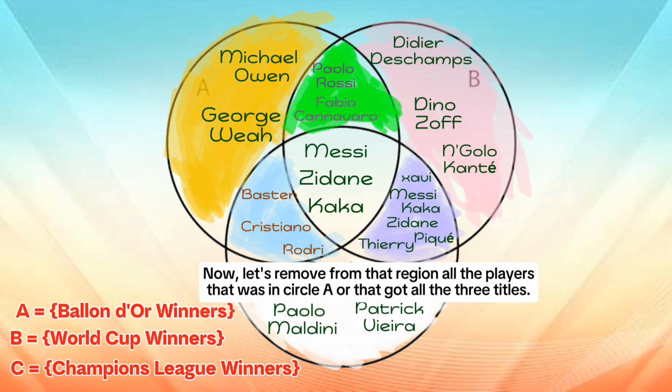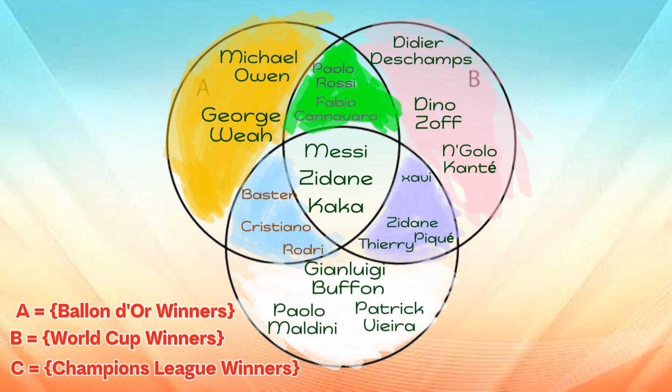Now, let's remove from that region all the players that were in Circle A or that got all the 3 titles. Remove Kaká, Messi and Zidane. The remaining players are those that won only the World Cup and Champions League.